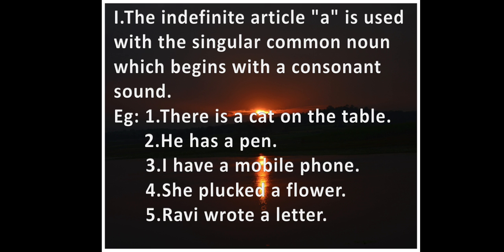For example, there is a cat on the table. So cat is a singular common noun, and in front of that we have used a. In the second example, he has a pen. Pen is a common singular noun, so we have used the indefinite article a. I have a mobile phone. In this sentence, mobile phone is used as a singular common noun.